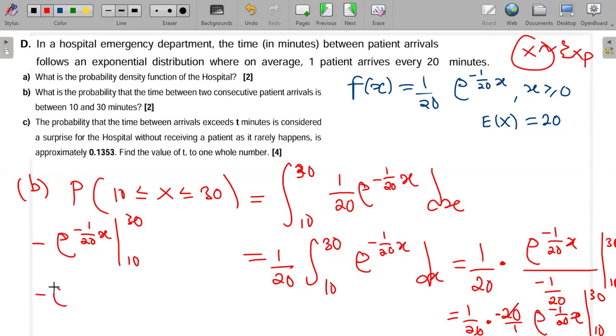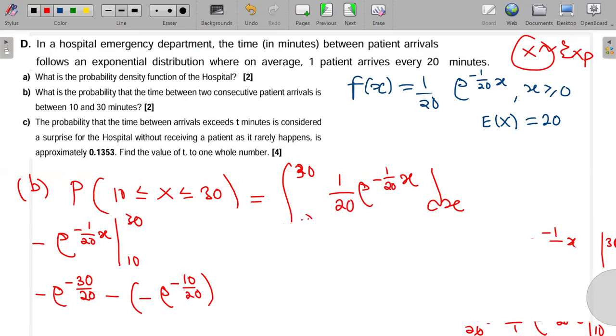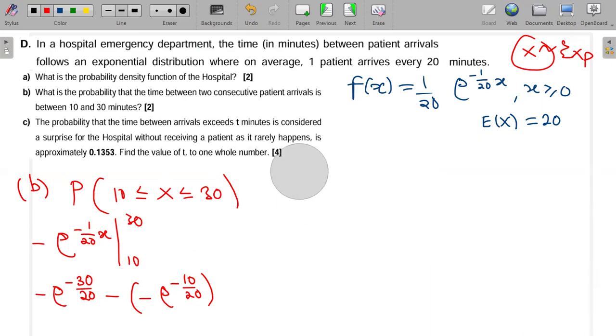It will be minus e to the power minus 30 over 20 minus e to the power minus 10 over 20. Negative and negative gives a positive, so minus 10 over 20 minus this one, minus 30 over 20.